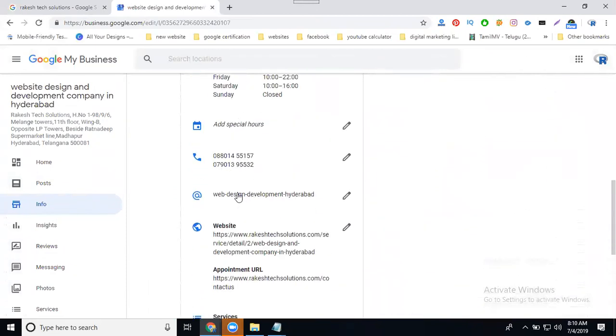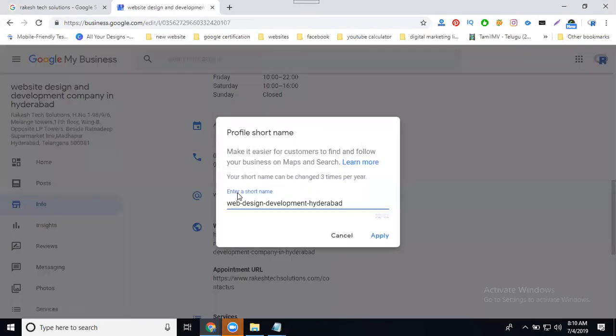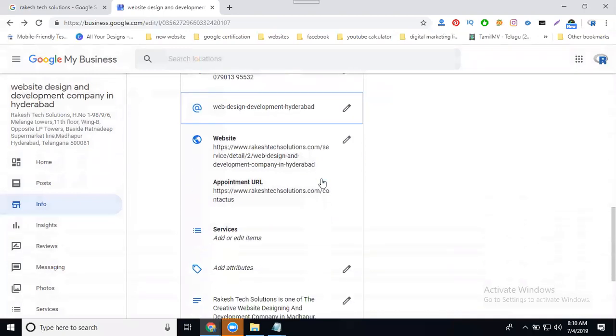Select this option. This can be changed any time. Your short name can be changed 3 times per year. Suppose you're changing multiple times, it is not accepted. Only 3 times per year can be changed. Please note this down. This will be very important. The user can understand your particular services.